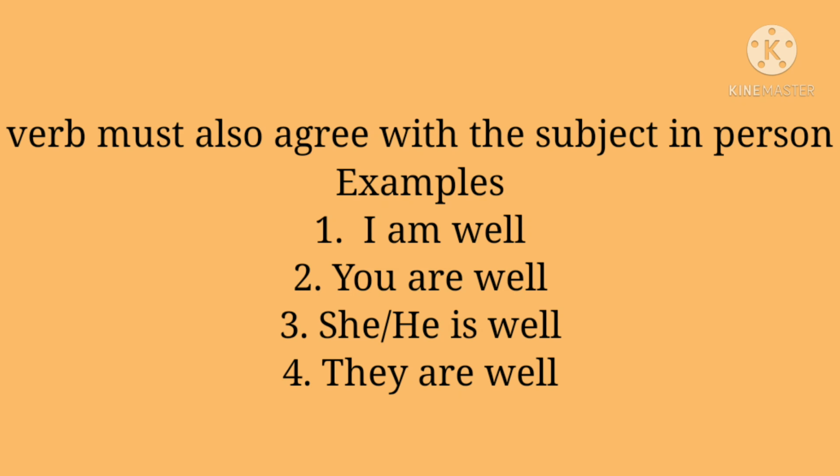Now, the third sentence: she or he is well. In this sentence, the verb is agrees with the subject he or she, which is in the third person. And now the fourth sentence: they are well. The verb are agrees with the subject they, which is also the third person. Is it clear? So the verb must also agree with the subject in person.